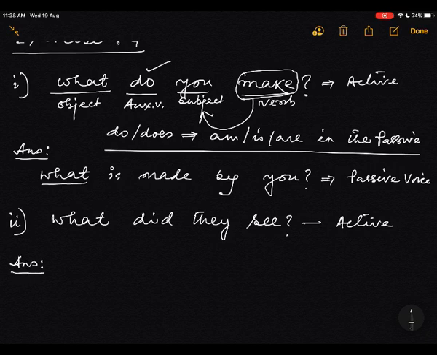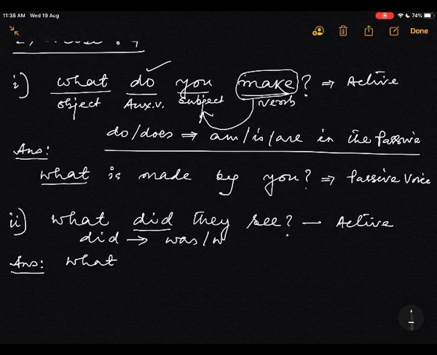First write the object, okay, written, this is the object. Did, here did in the passive voice will be was and were. You have learnt. So was is the past tense of is. So we'll take was here.